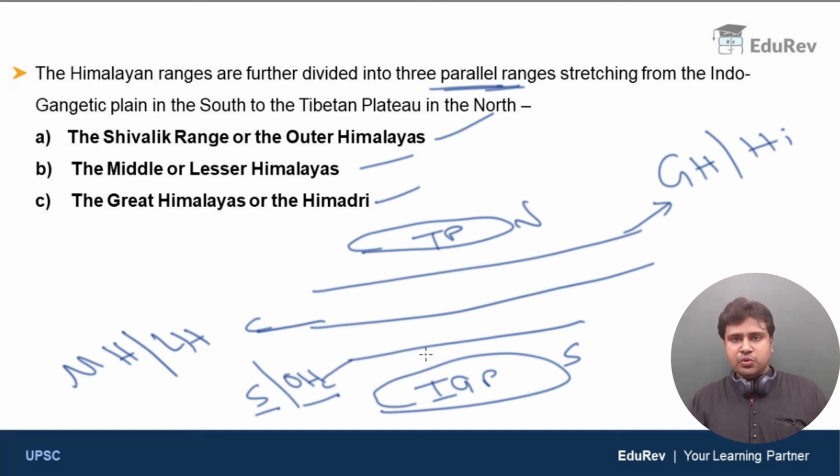Starting with the southernmost one, Shivaliks or the outer Himalayas. The next one is the middle Himalayas or the lesser Himalayas. And the northernmost one is the great Himalayas or the Himadri. Clear, right? So let me just continue.